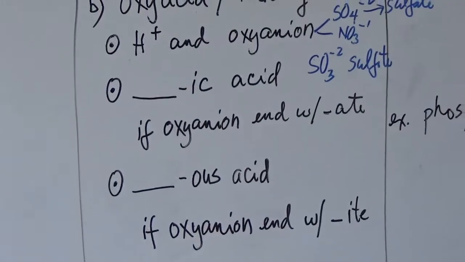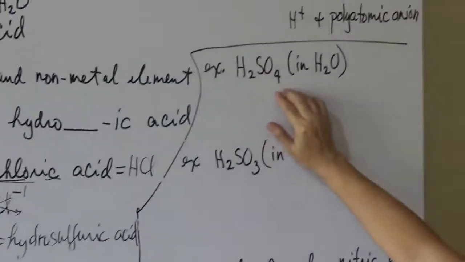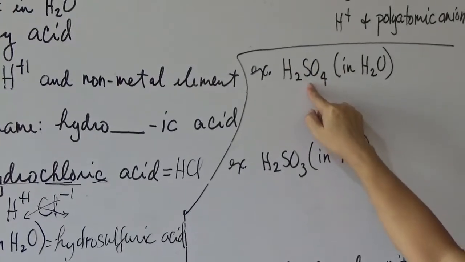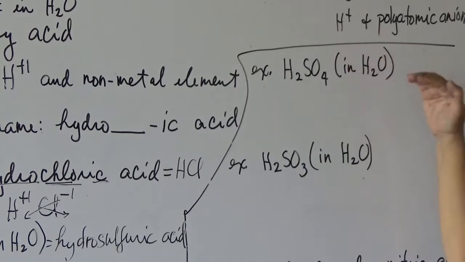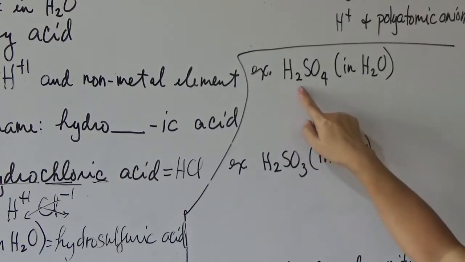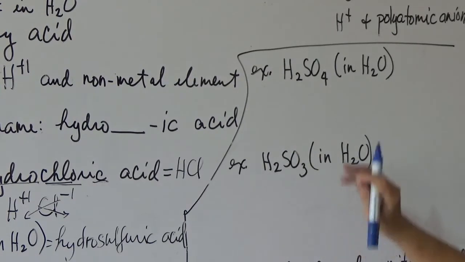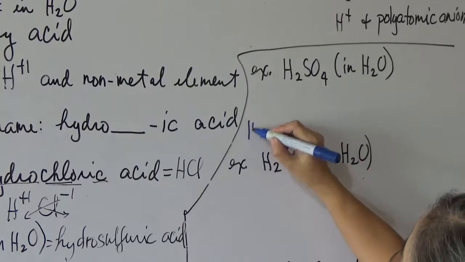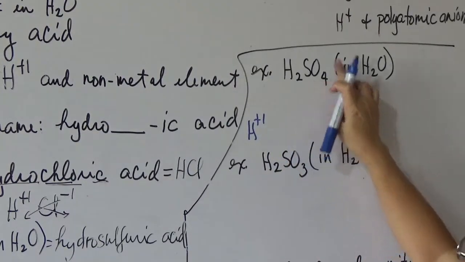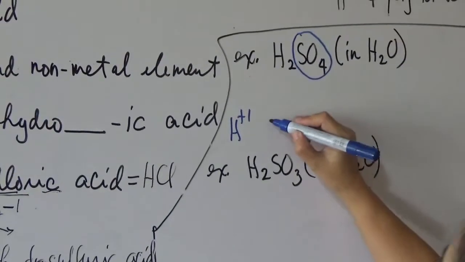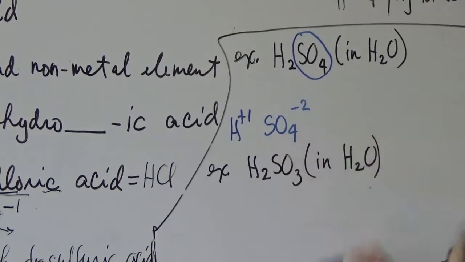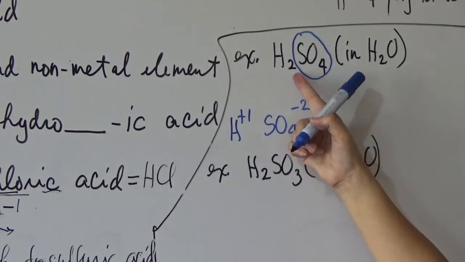For example, if you have here H2SO4 in water, meaning you are going to name it as an acid. Again, if there is no in water, you can name it as a salt, and it is named hydrogen sulfate. But if it is in water, you are going to name it as an acid. So since it is hydrogen, take note of this one. We know that hydrogen is class 1. Combined with the oxyanion, which is SO4 negative 2. That is why the formula is H2SO4.